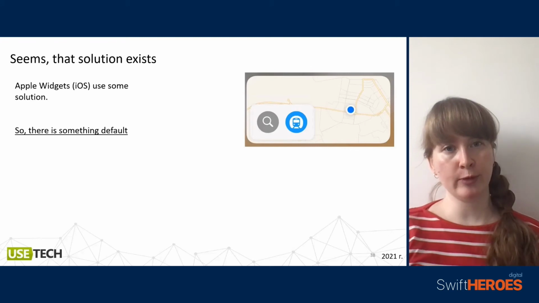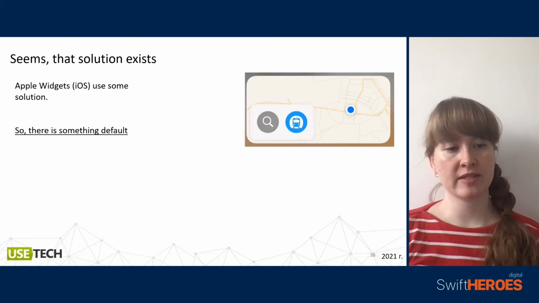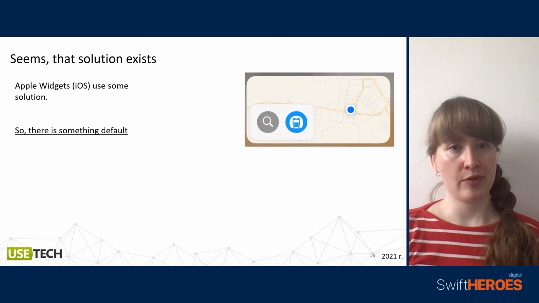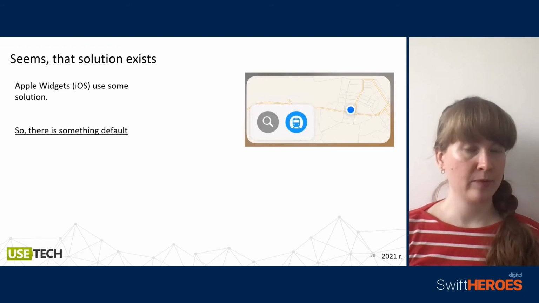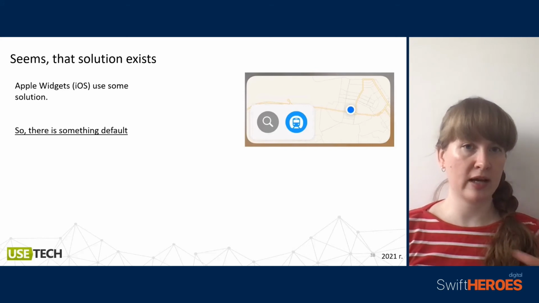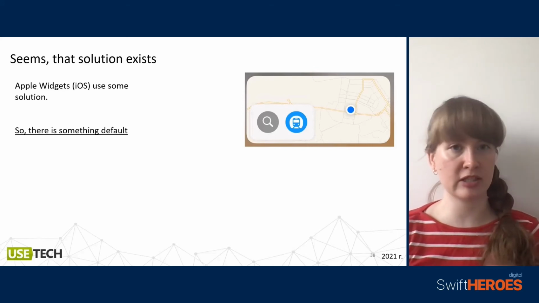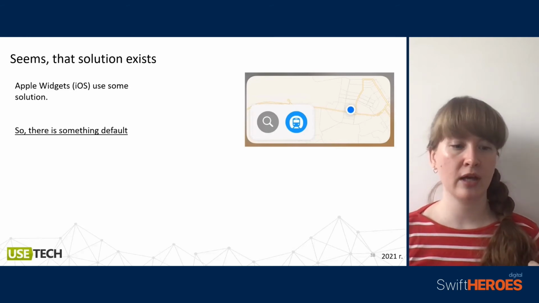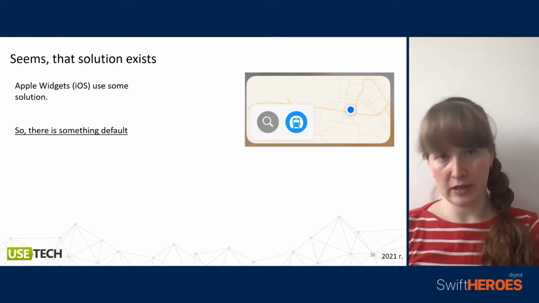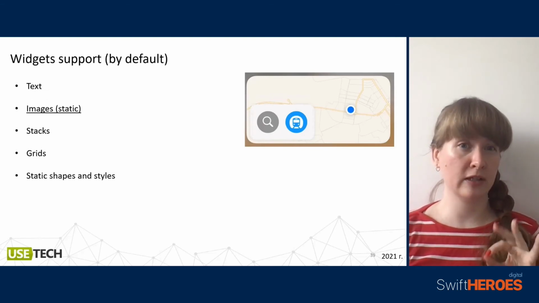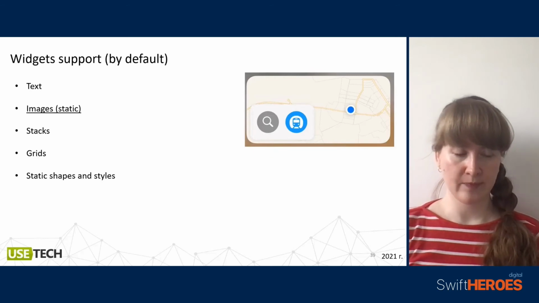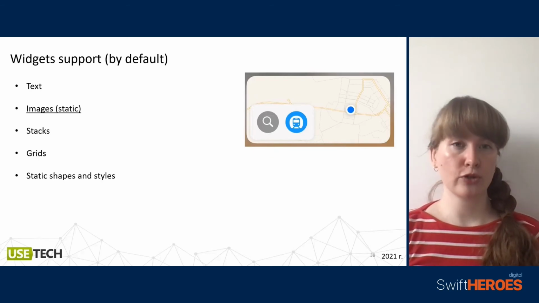But if we look at some Apple widgets, they have some solutions. For example, it is a map widget. It shows my position at the moment, but it is a map. Maybe it is a map, so I can use the map directly because it's touchable and interactive. And there are some buttons. So it seems there is some default hidden solution. Let's find it. Let's look at what a widget supports by default.